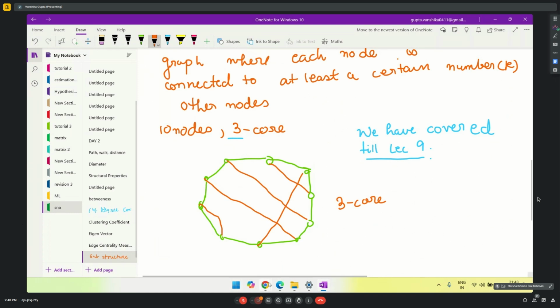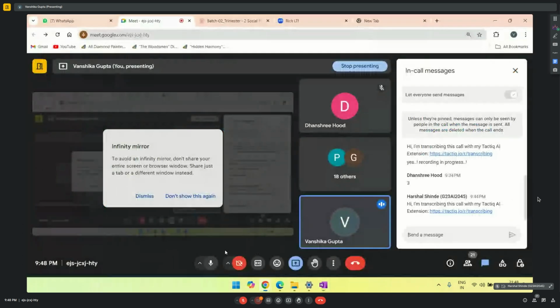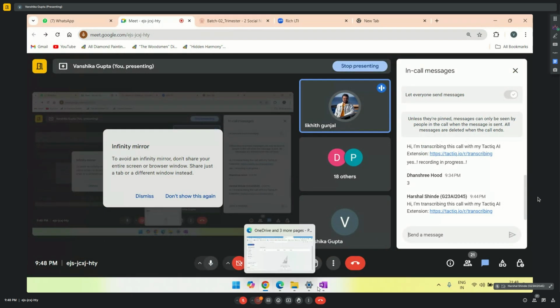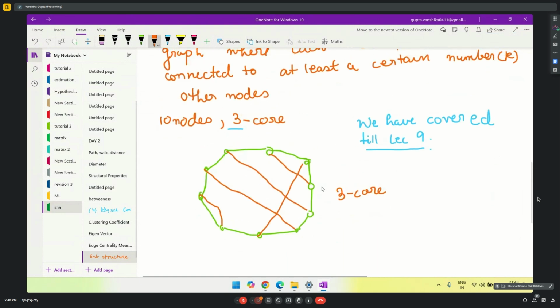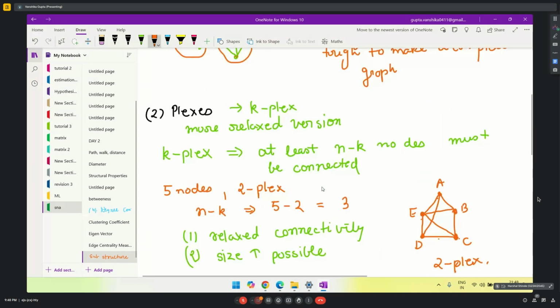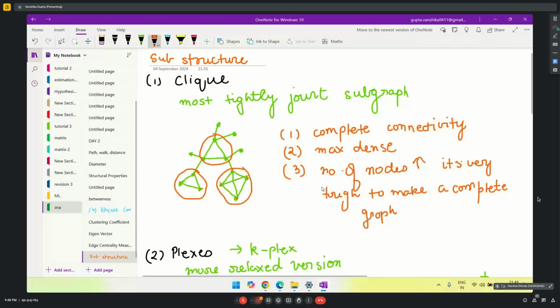Okay, then I'll end the session. Just one more doubt, Vanshika. Given a large graph, can we say that a smaller part or smaller component of a graph is a k-core? Yes. What we have discussed are substructures only. It's not necessary that your entire graph is a clique, and that's not even possible.